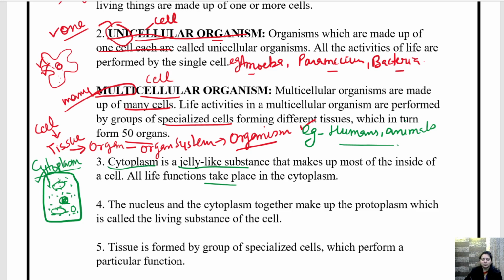Okay, so that is why it is written that all life functions take place in the cytoplasm. So I hope this is clear, children. What is cytoplasm? What is the function of cytoplasm?